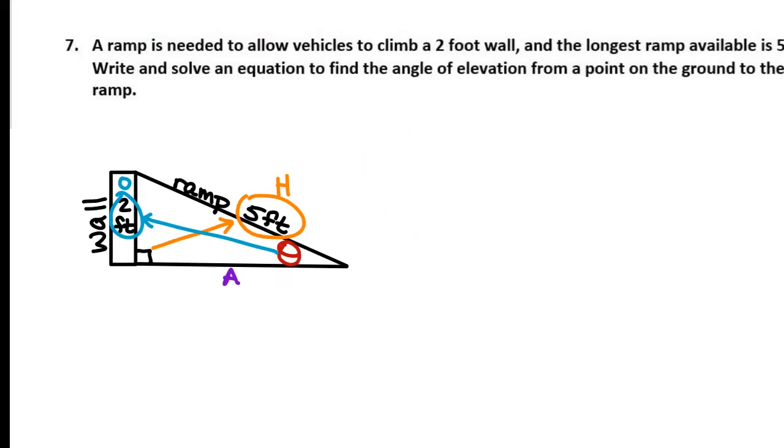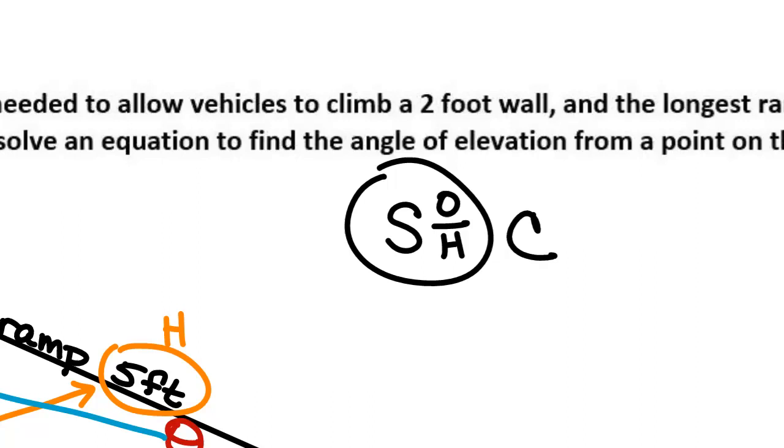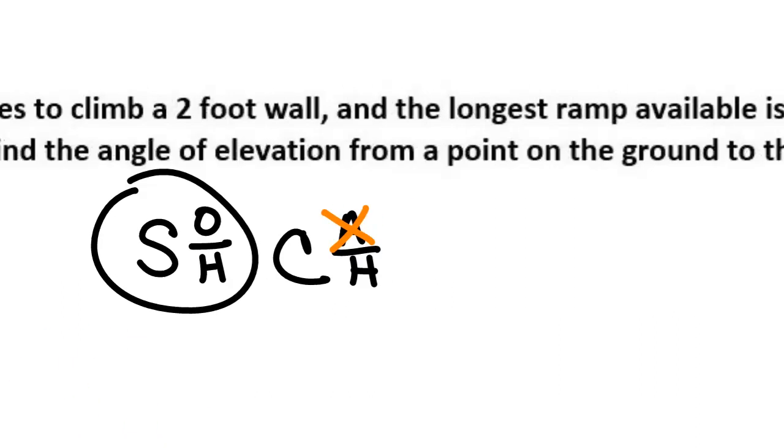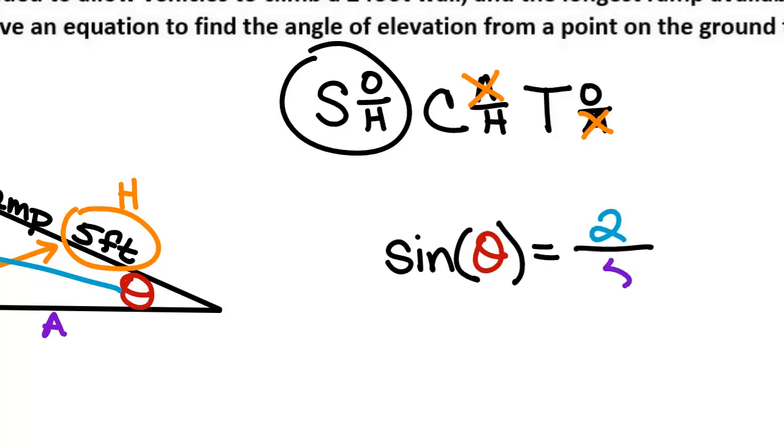So opposite and hypotenuse is what we have, which means which function? Sine, cosine, or tangent? Sine. Sine uses opposite and hypotenuse. Cosine uses adjacent and hypotenuse, and we don't know the adjacent side. Same problem with tangent. Tangent uses opposite and adjacent, and we don't have the adjacent side. So it's going to be sine of our angle theta is equal to opposite over hypotenuse. So what over what? 2 over 5.